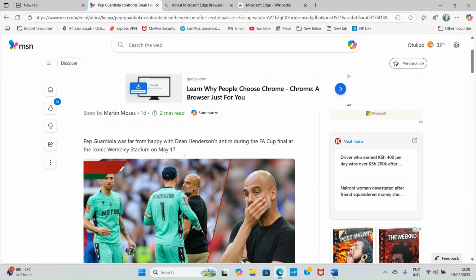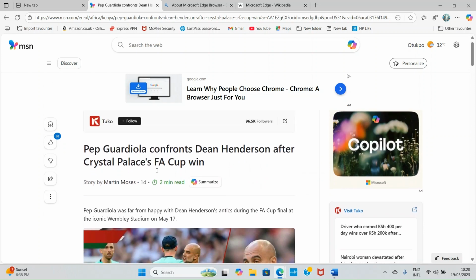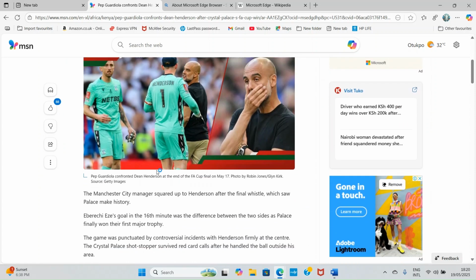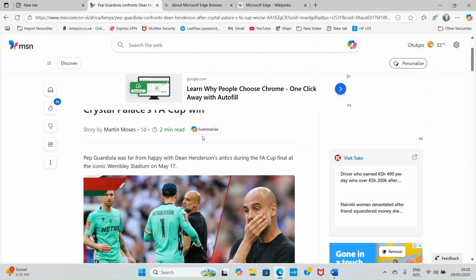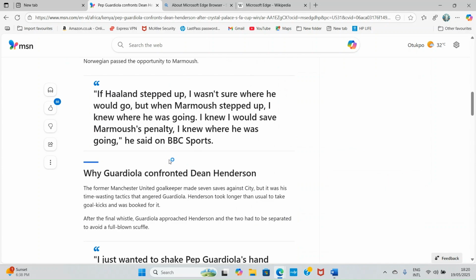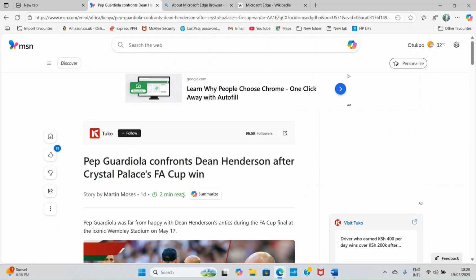First, you have to be accessing that web page with Microsoft Edge, because Microsoft Edge is a web browser developed by Microsoft. Once you subscribe to Microsoft 365, Copilot is made active in it. Once you're on the web page, you will see the option to summarize this particular web page. You can see this option here, summarize. It will pop up on the web page. So instead of me going through the stress of reading everything on this page, Copilot can help me do that.